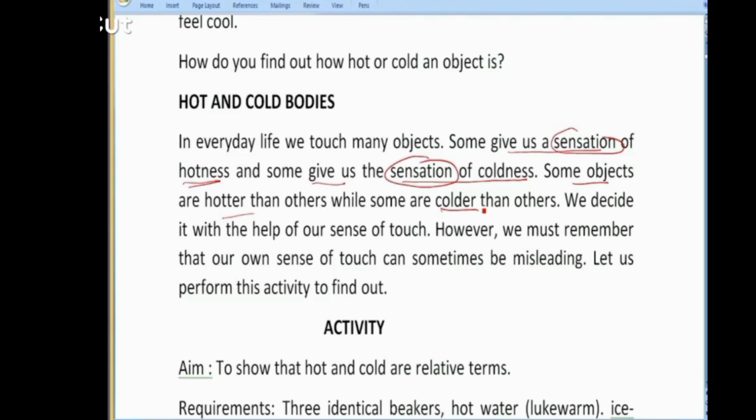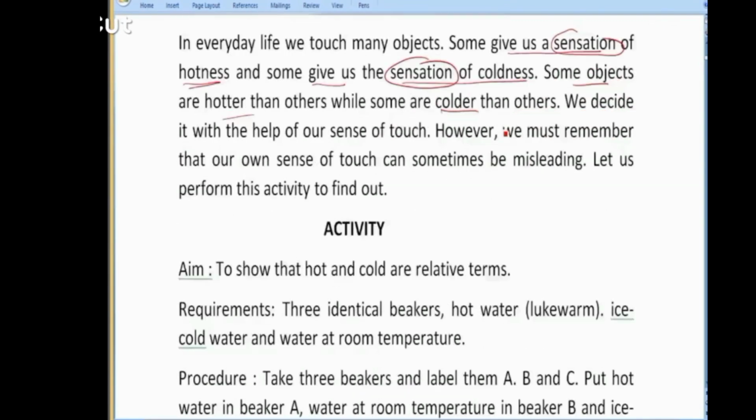But this sense of touch can sometimes be misleading. We are not so sure whether the actual sensation we are getting is right or wrong. How is it so? Let us perform an activity to prove this point.